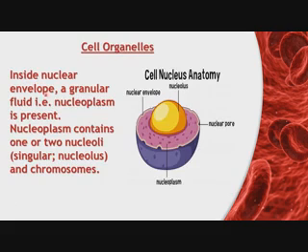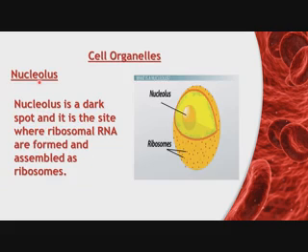Inside the nuclear envelope, a granular fluid, the nucleoplasm, is present. The nucleoplasm contains one or more nucleoli and chromosomes. The next part is the nucleolus.